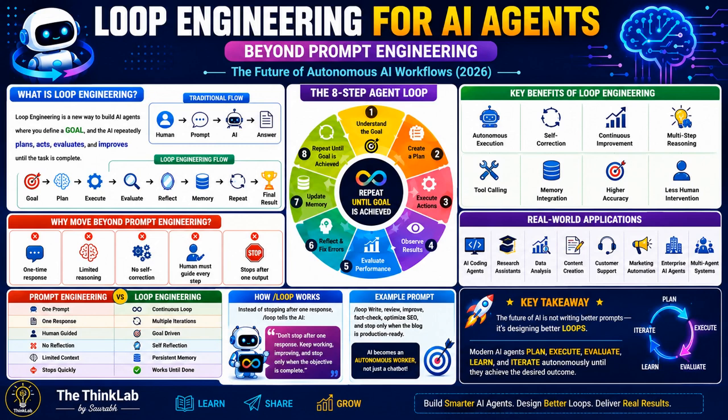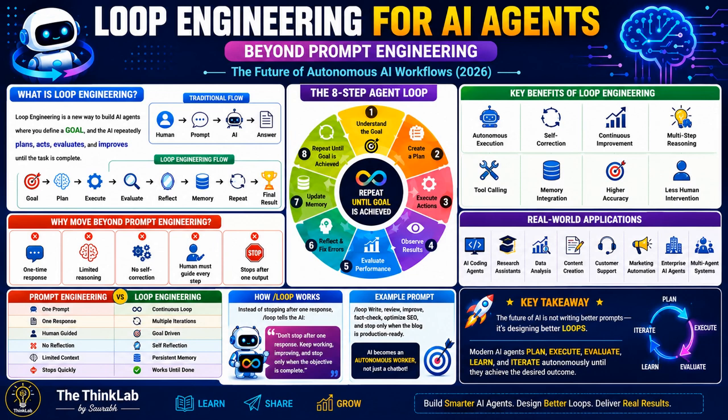So let's find out. First, let's introduce the problem. Traditional AI works like this: you write a prompt, then the AI generates an answer. Then it stops. If the answer is not good enough, you have to write another prompt again and again. This approach works well for simple tasks, but it becomes insufficient for complex projects like software development, research, and business automation.